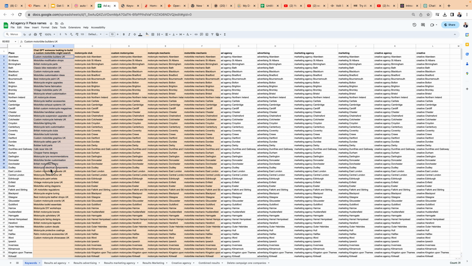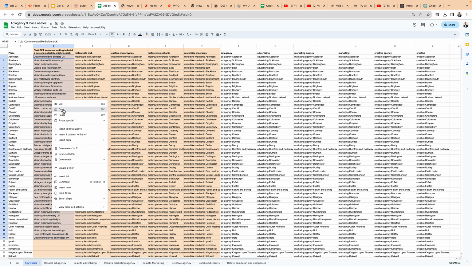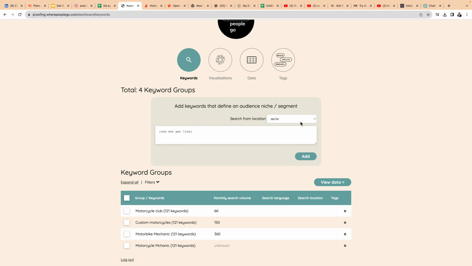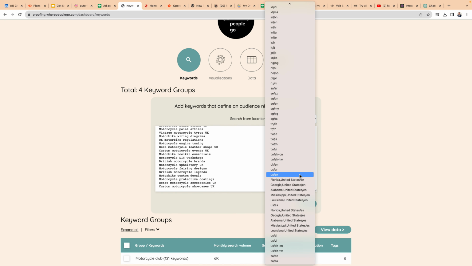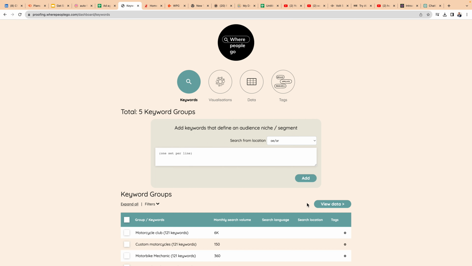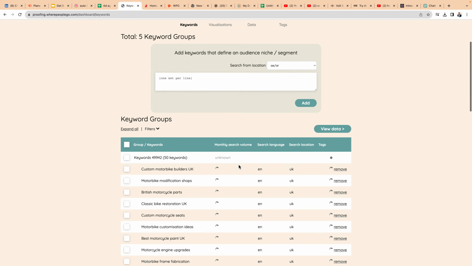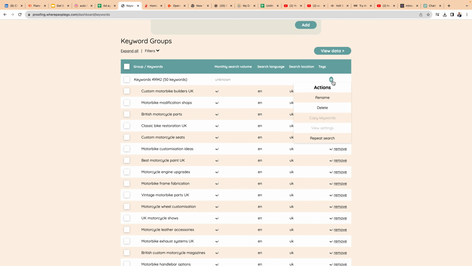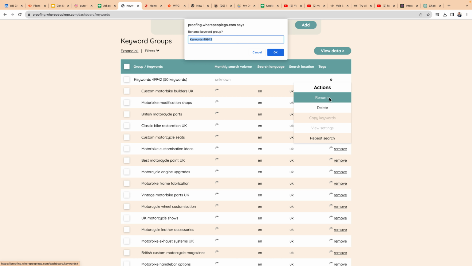But now I've just asked ChatGPT for 50 keywords that someone looking to build a custom motorcycle might search for. So I'm just going to use those. I'm going to paste them into Where People Go. Then I'm just going to select the country that we're interested in. Google's got lots of different search indexes, so we're going to go UK, English. Just go add here. And now all of these keywords are being searched. I'm just going to name this while that's going ahead. I'll call it ChatGPT 50 keywords.